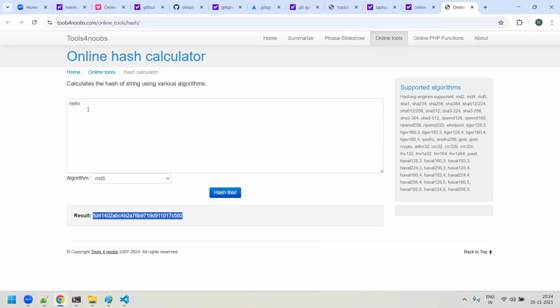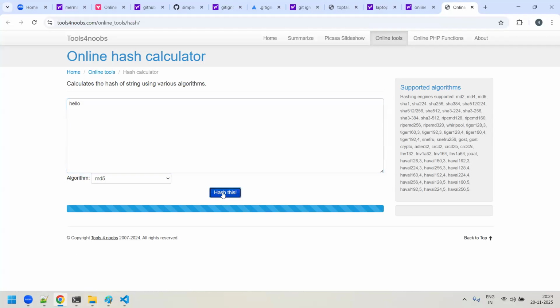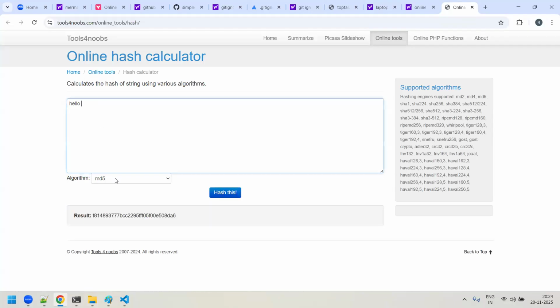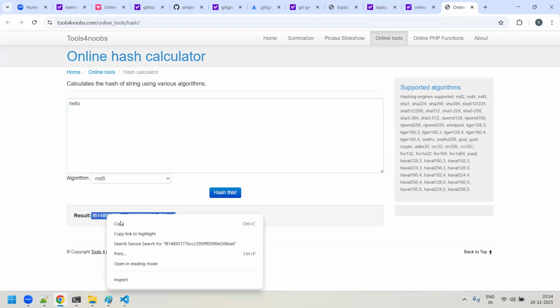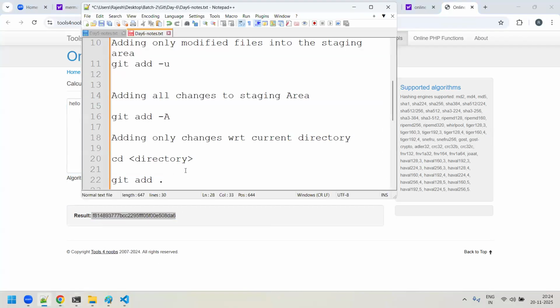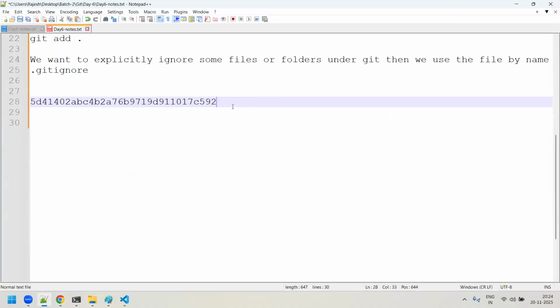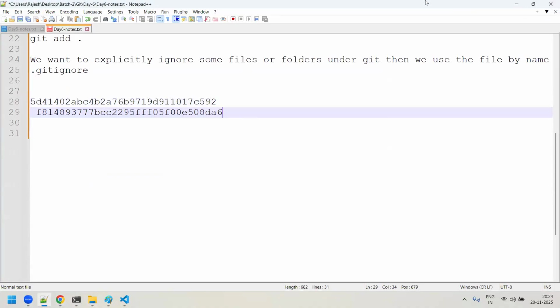But if you see here, I've given all lowercase. Now, along with the hello, I'll give one space here. One space I'm giving, and just generate and check whether it will generate the same number or some other different hash. See, even for space, it is considering it as a character and it is generating a totally different hash value. So these two are not the same. They are completely different. We can make that out with that value only, right?